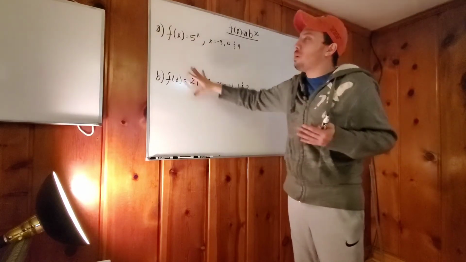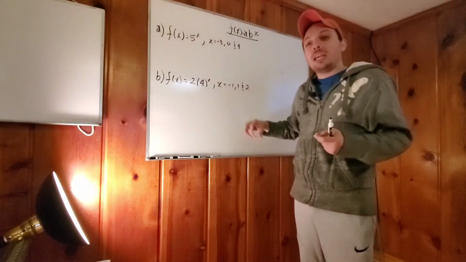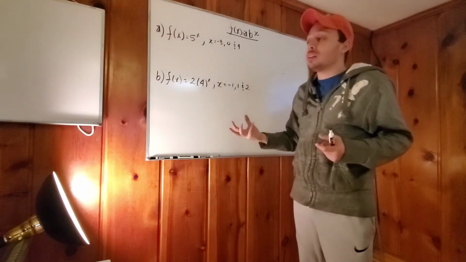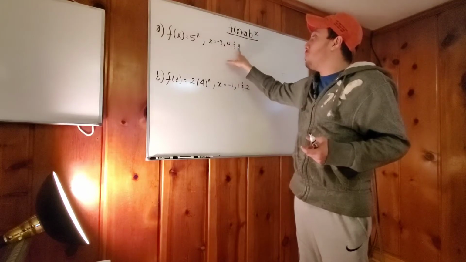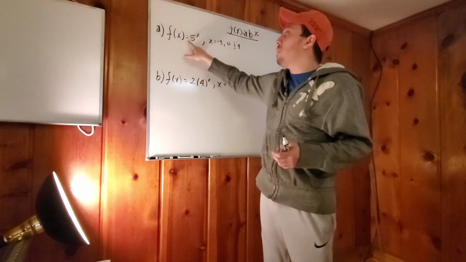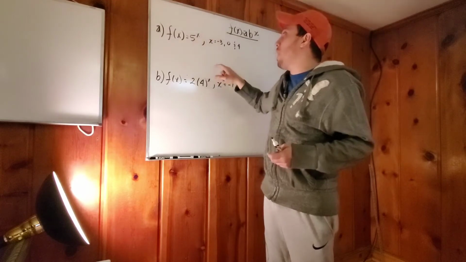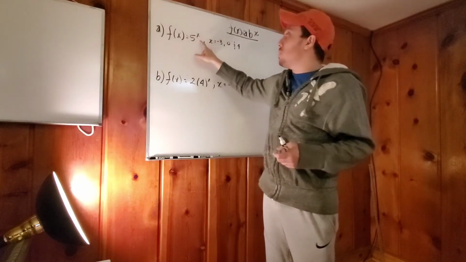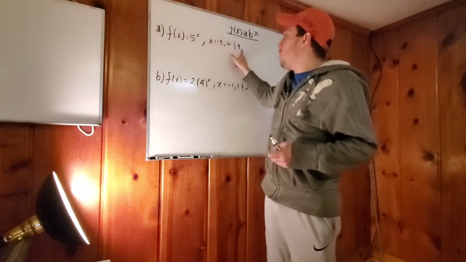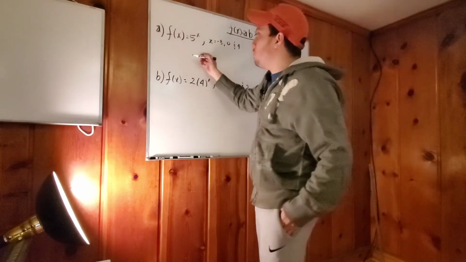We start with the easy part, understanding how to substitute, how to evaluate, as your book says. Evaluate for -3, 0, and 4, when f of x equals 5 to the x power. Instead of the x, we're going to put -3, 0, and 4.